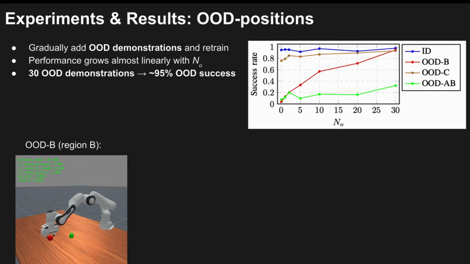To address this, we add between 1 and 30 demonstrations from region B to the training data. As shown in the red curve, performance increases almost linearly as more demonstrations are added. Notably, with only 30 new demonstrations from region B, it reaches over 94% generalization success. In the video, we can also observe that the robot successfully completes the task in region B.